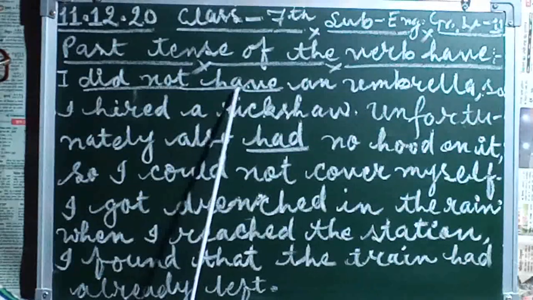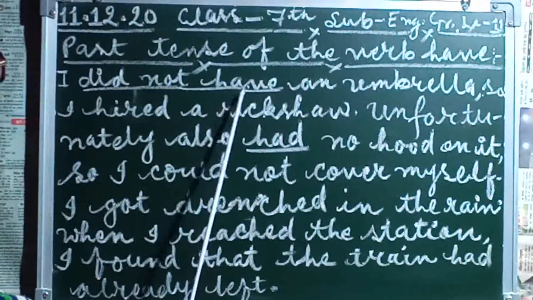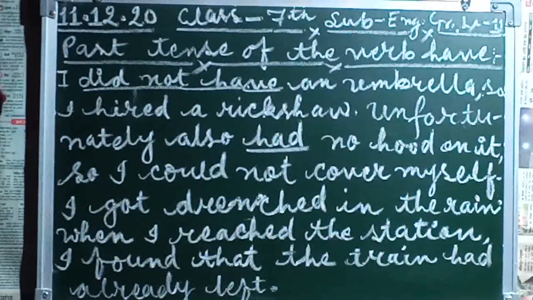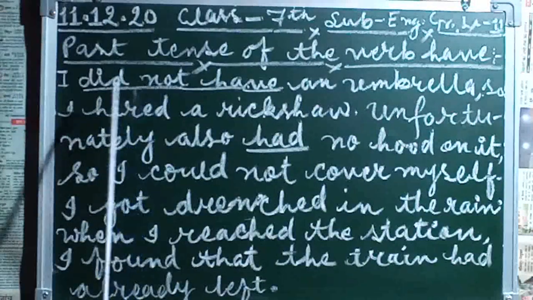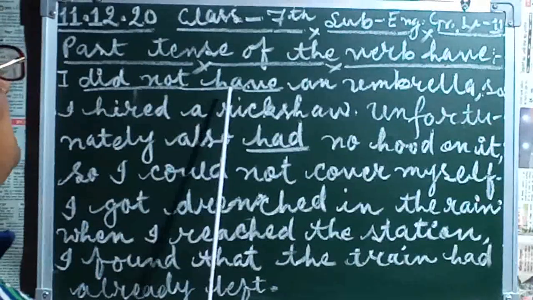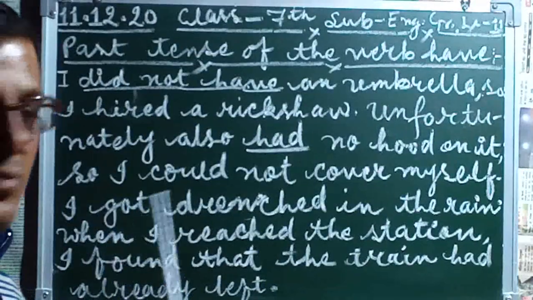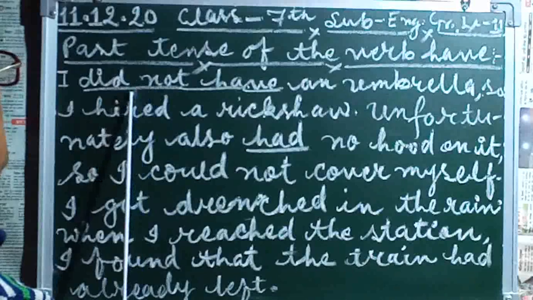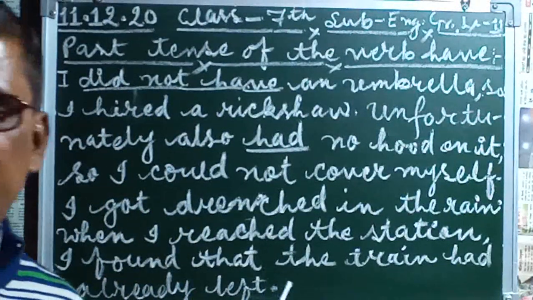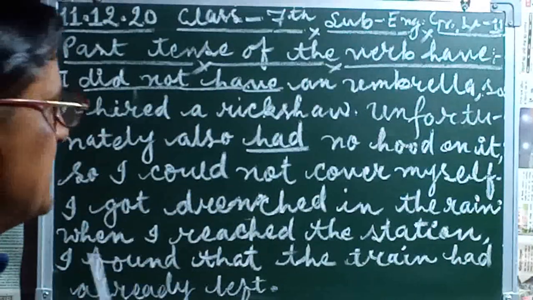So in such a condition, if have is given and did is coming in it, so I did not have an umbrella. Did is given, and we do not need to write had. We can write have, because this group of words is representing the sentence in past tense.